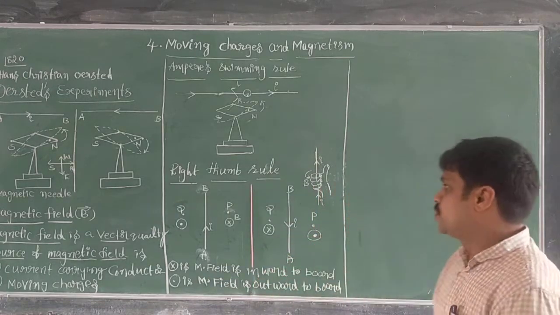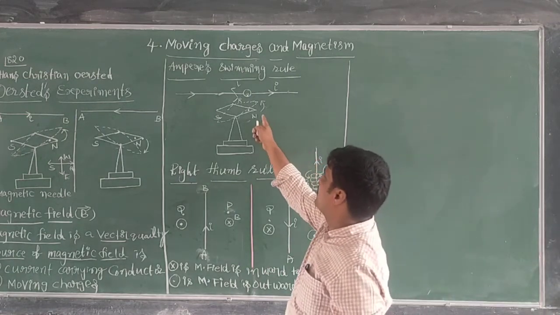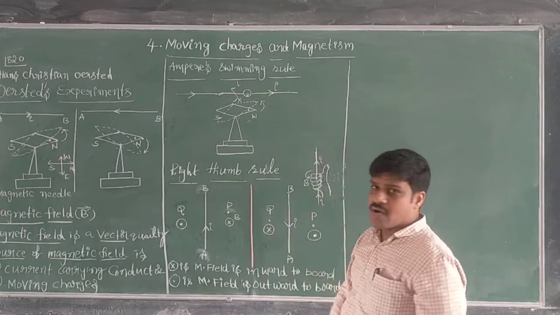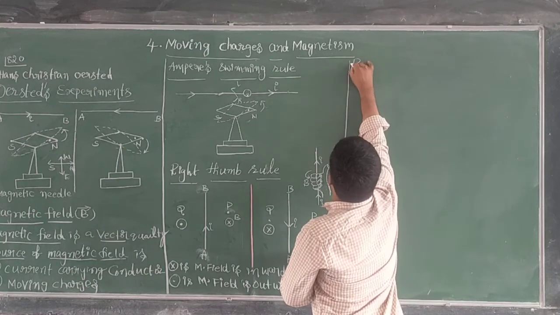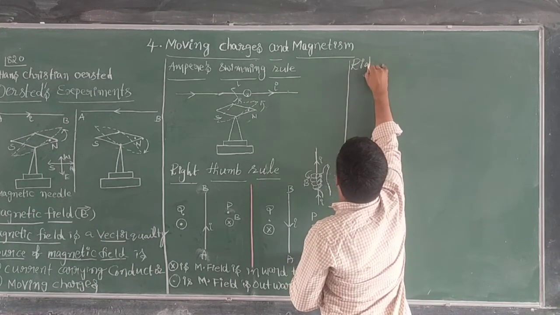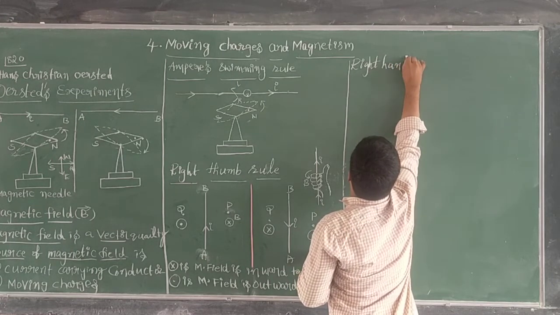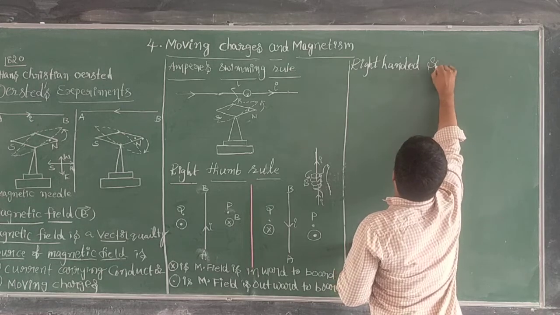Yes, now two rules I have completed. From Ampere's swimming rule, we have seen the direction of the magnetic field. From the right hand thumb rule also, we have seen the direction of the magnetic field. And the next one is the right-handed screw rule.